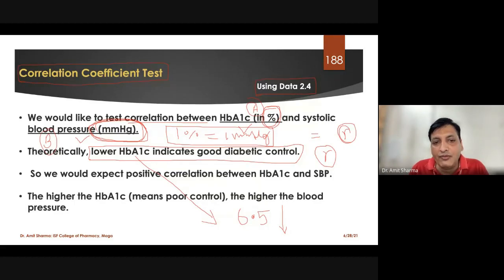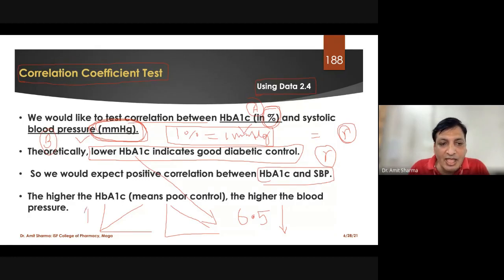So what we can expect in this test when we are comparing HbA1c and systolic blood pressure, we can expect a positive correlation. For example, this is the graph for the positive correlation and this is the graph for the negative correlation. If we are getting a graph like this, what does it mean? It means the higher the value of HbA1c, the higher the value of the systolic blood pressure. And if you are getting a graph like this, we can say the higher the value of HbA1c, the lower the value of the systolic blood pressure. So by applying the test, we will find out which kind of result we are getting.